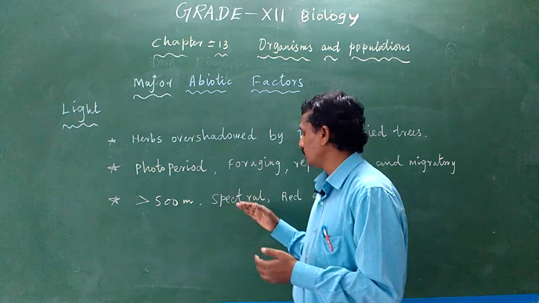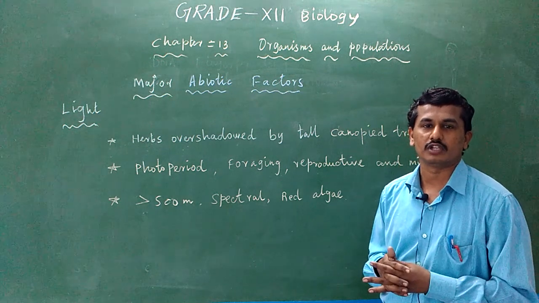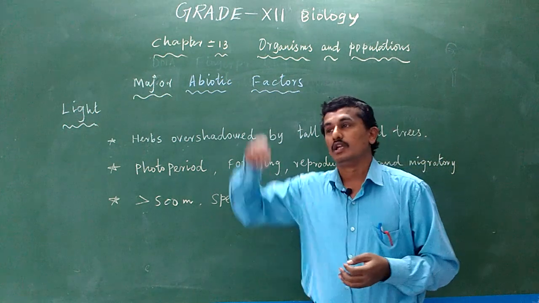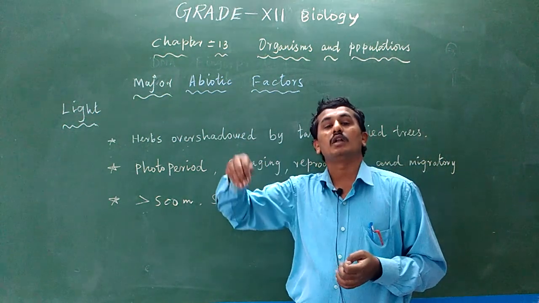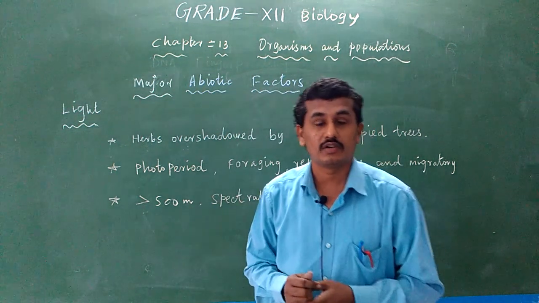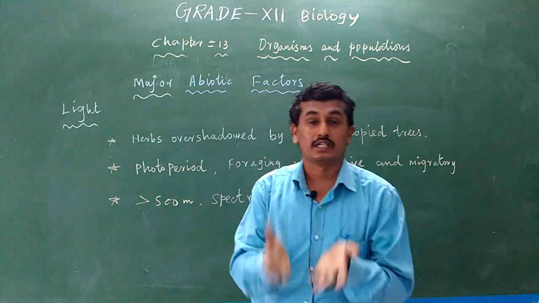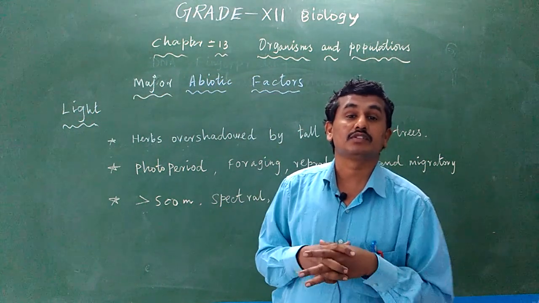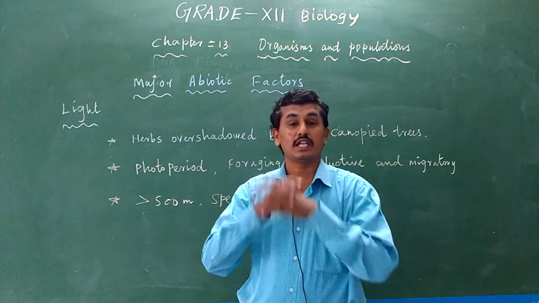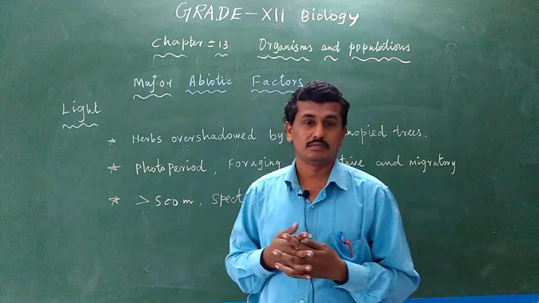Okay. So some spectral light is also important. We know the visible spectrum, VIBGYOR. In the visible spectrum, only the brown and red move into the deepest area, because the red region is the last. So only the red algae are present in the depth of the sea, not green algae. Green algae are normally at the surface of the sea or in some parts of the sea.